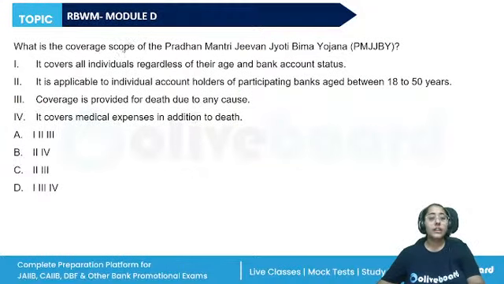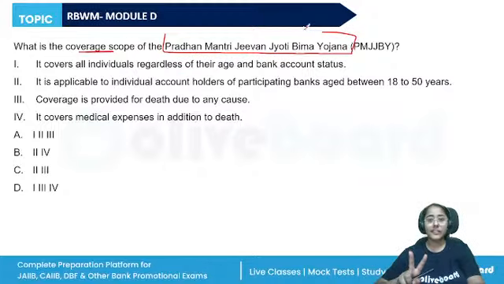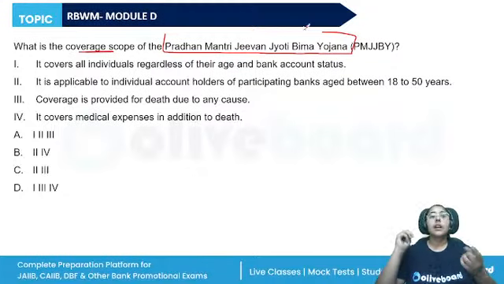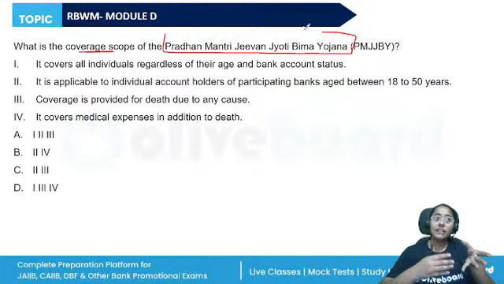Next, what is the coverage scope of the Pradhan Mantri Jeevan Jyoti Bima Yojana? We have two important social security schemes, the Pradhan Mantri Jeevan Jyoti Bima Yojana and the Pradhan Mantri Suraksha Bima Yojana. Both of the schemes, the subscription age limit, the scope of coverage, how the premium is received, all of this, when the scheme will be closed, this is important.